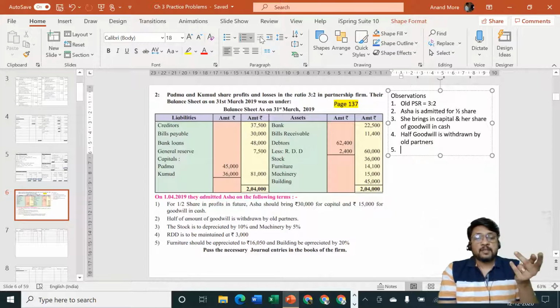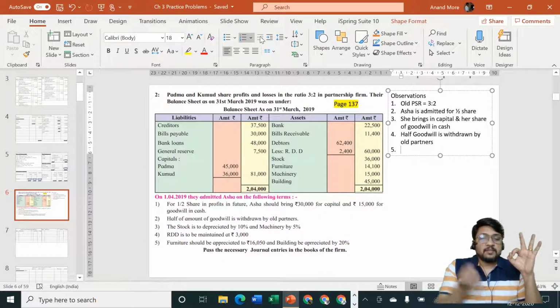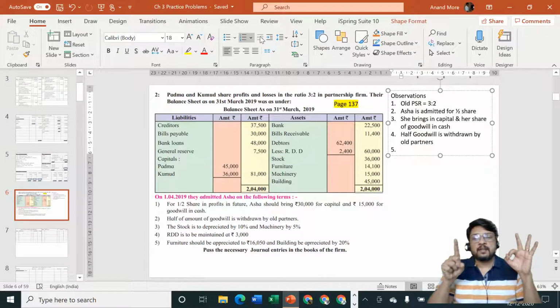So what is the implication? The implication is in the closing balance sheet we will have 3000 as RDD, but in the journal entry we will not pass the journal entry of 3000. Instead we will specify journal entry should be of the transaction.